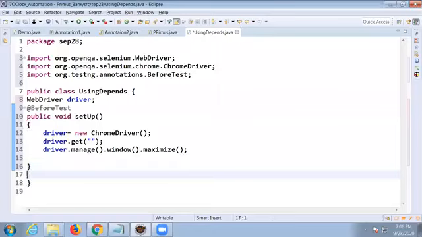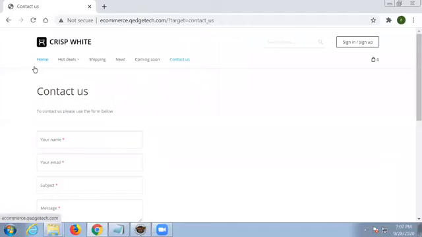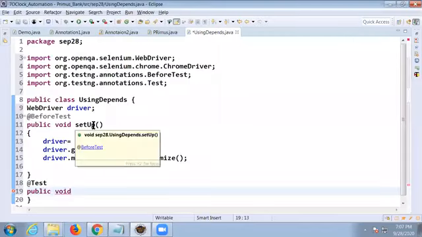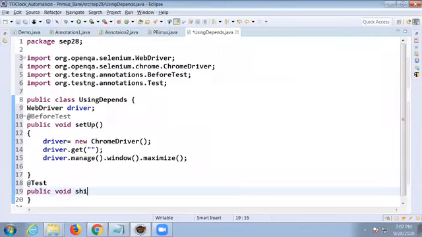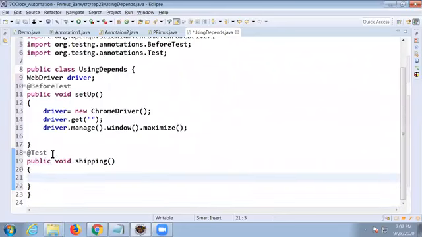And coming to test cases, @Test, control space bar, don't forget that, okay? Import the package for that. Public void method name, so the first one I want to click on shipping. My test case name is shipping. For this test method, I'll make it a group.